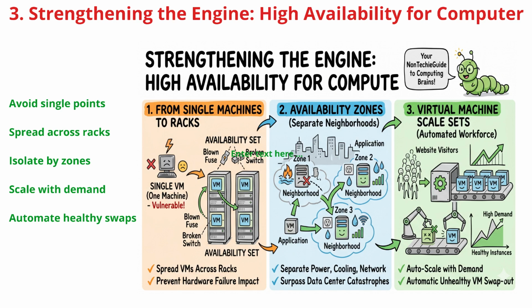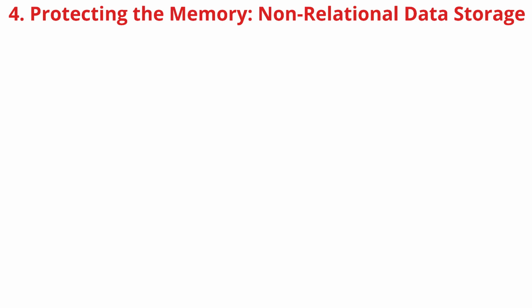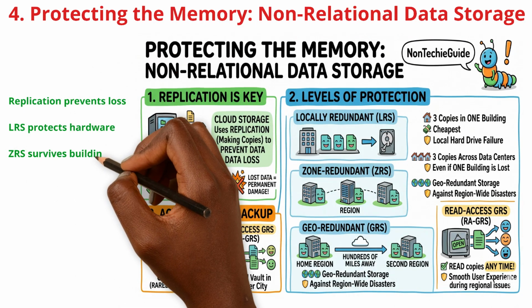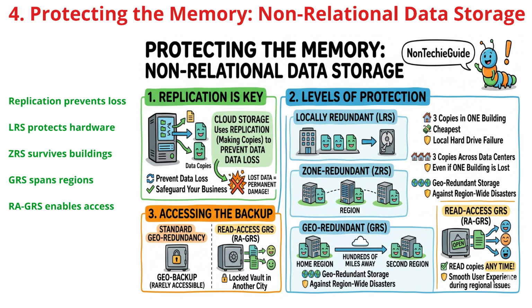Finally, scale sets act as your automated workforce, instantly adding more brains to handle a surge in visitors or swapping out unhealthy machines automatically to keep the system fast and reliable. Data is the lifeblood of your business. While servers can be restarted, lost data is often permanent damage. To protect this memory, cloud storage uses replication, creating multiple copies of your information.